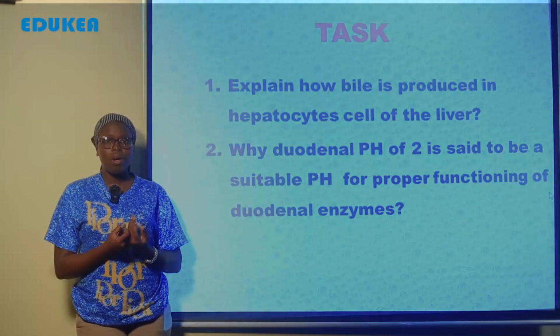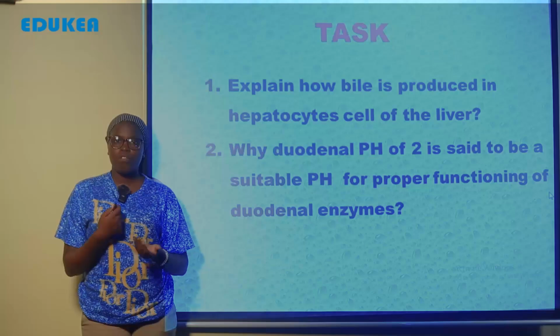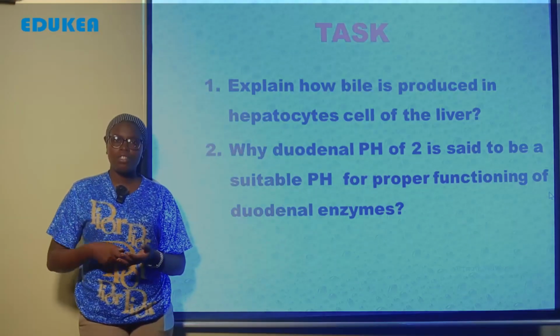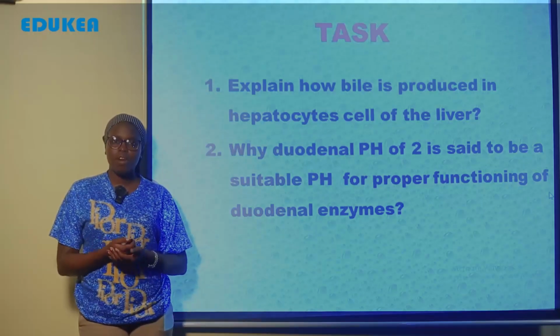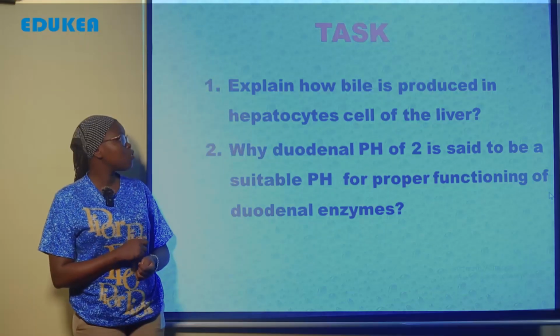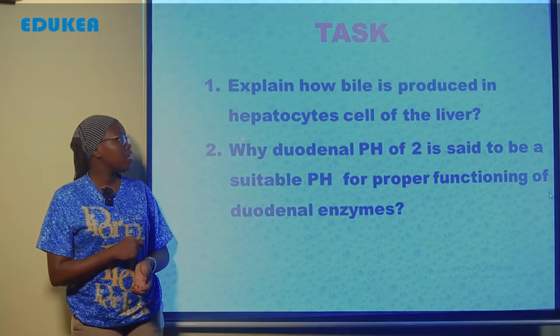And now here there is a task for you, my lovely students. The first one, explain how bile is produced in a hepatocyte cell of the liver. And the second question, why is a duodenal pH of 2 said to be a suitable pH for proper functioning of duodenal enzymes?